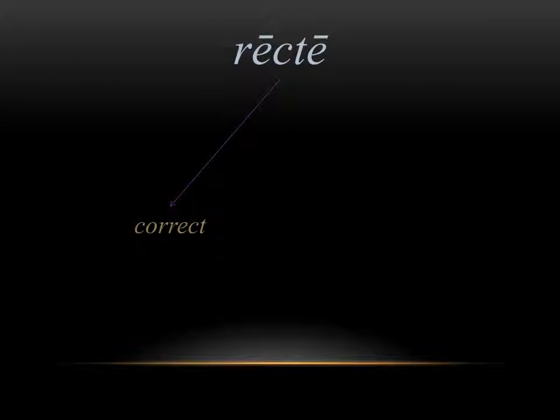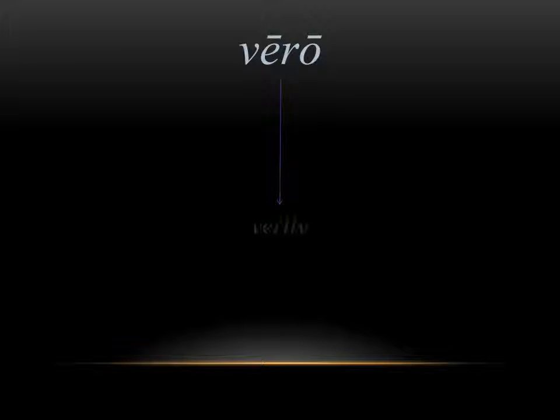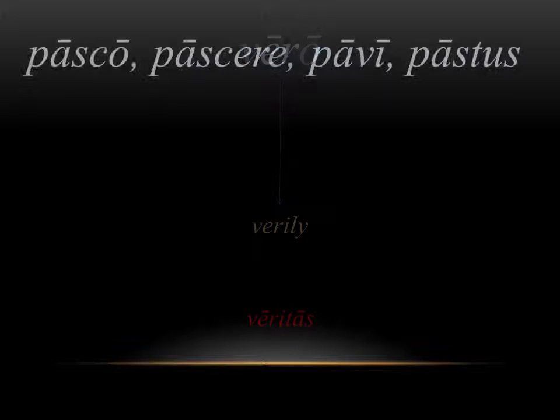Next, we have recte, which means rightly or correctly. And this is where you actually get the word correct from, the R-E-C-T at the end of correct. It comes from this word. The same with rectify, which is another one. It has to do with correcting something or making something right. Next, we have vero, which means truly. And this is where you get the word verily in English. It's related to the Latin word veritas, which means truth. So you can see the connection there.